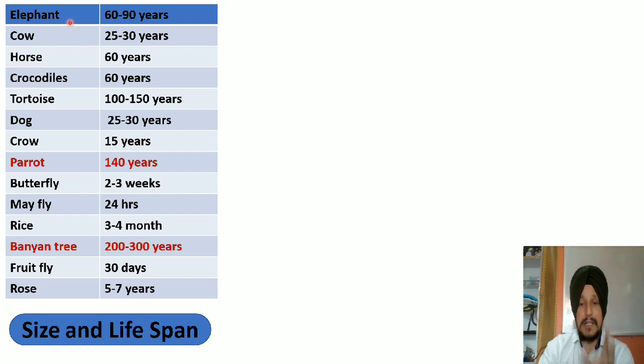Students, the elephant is one of the largest land animals on this earth. It has a lifespan of 60 to 90 years. You have to remember it. Moreover, the cow has a lifespan of 25 to 30 years. It means all the species of the cow can survive within this particular range. We have the horse, with a lifespan of 60 years. We have the crocodile, with a lifespan of 60 years. We have the tortoise, with a lifespan of 100 to 150 years.